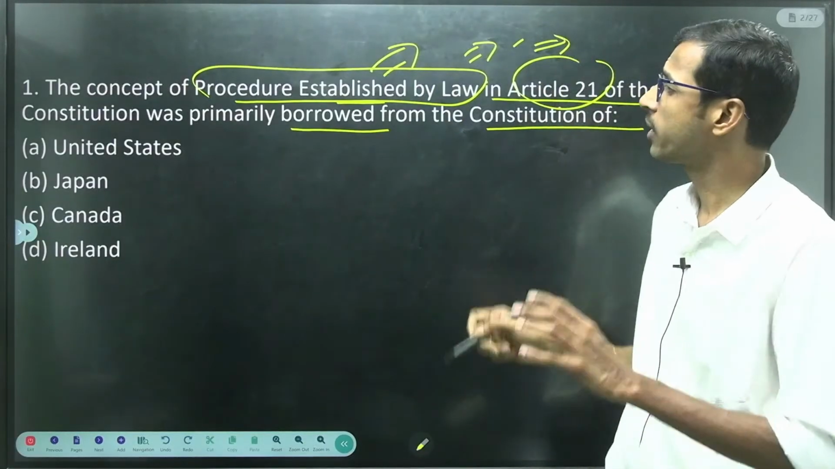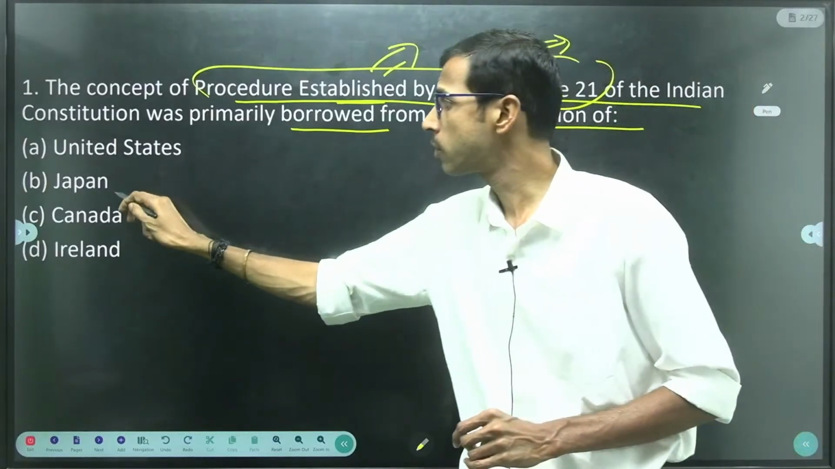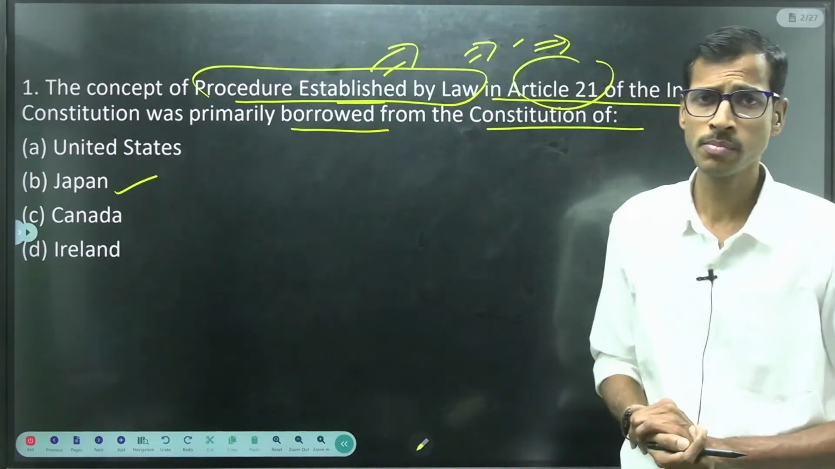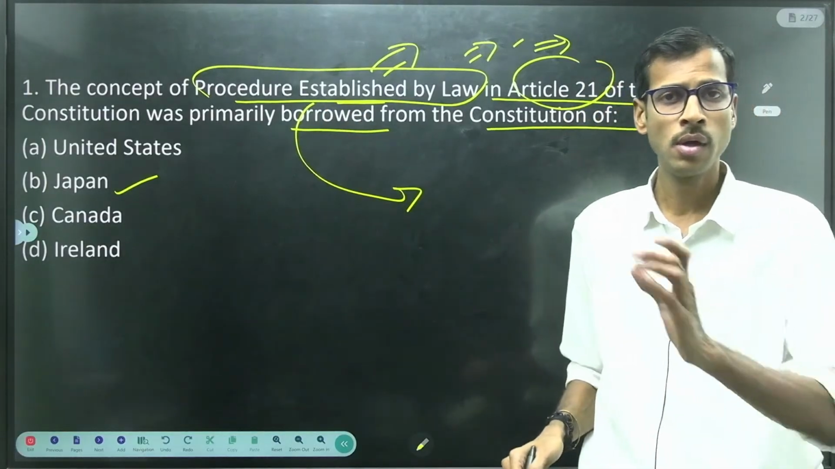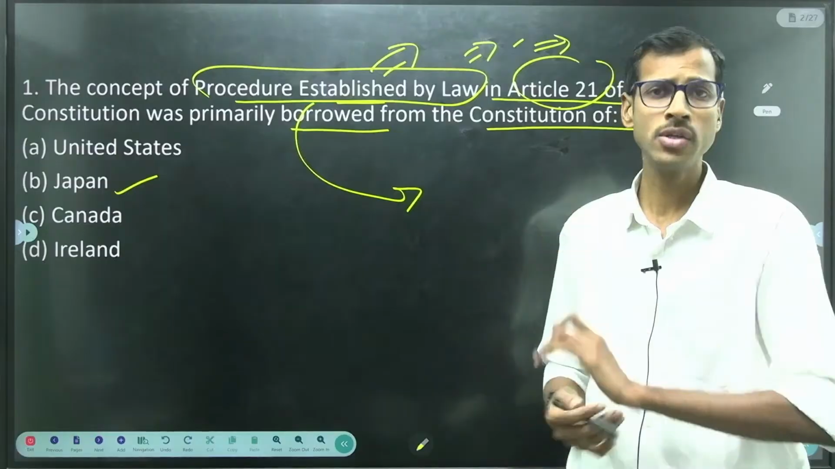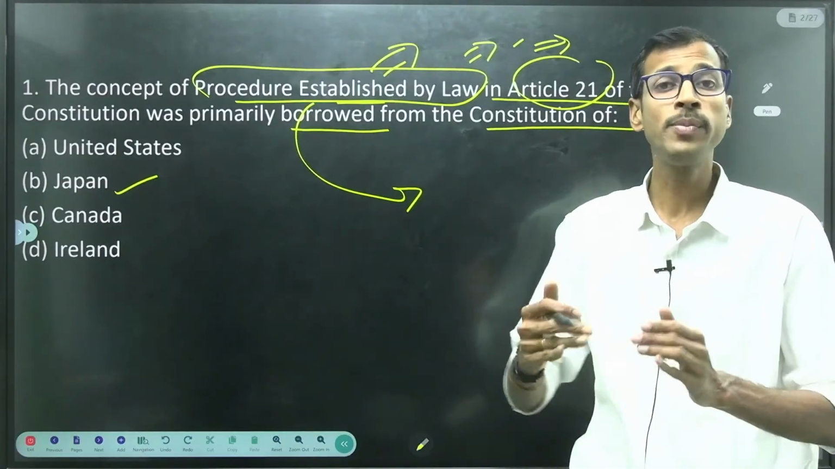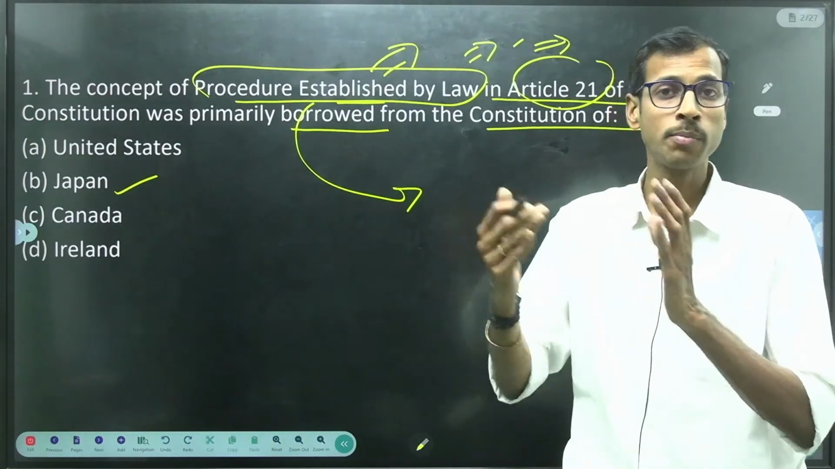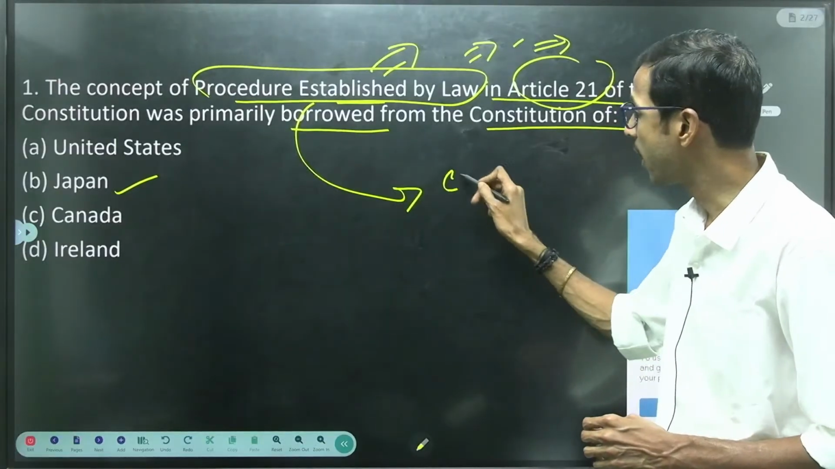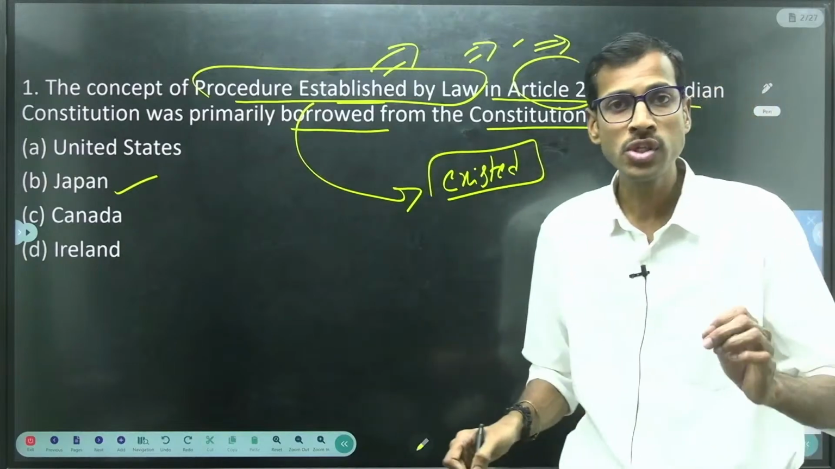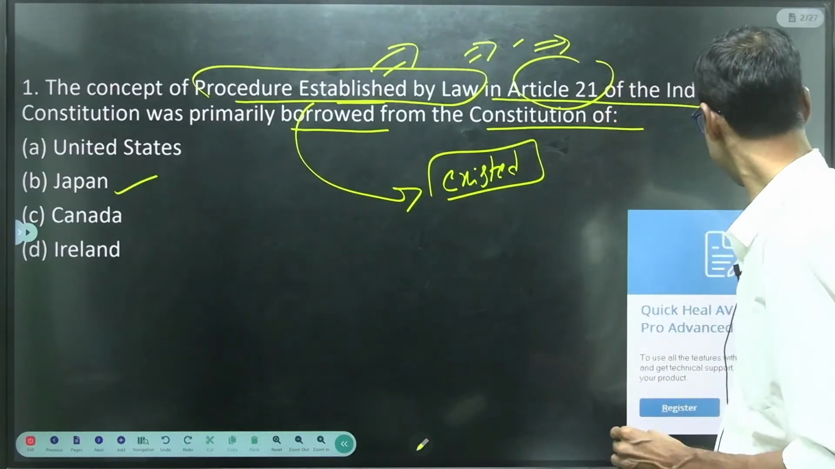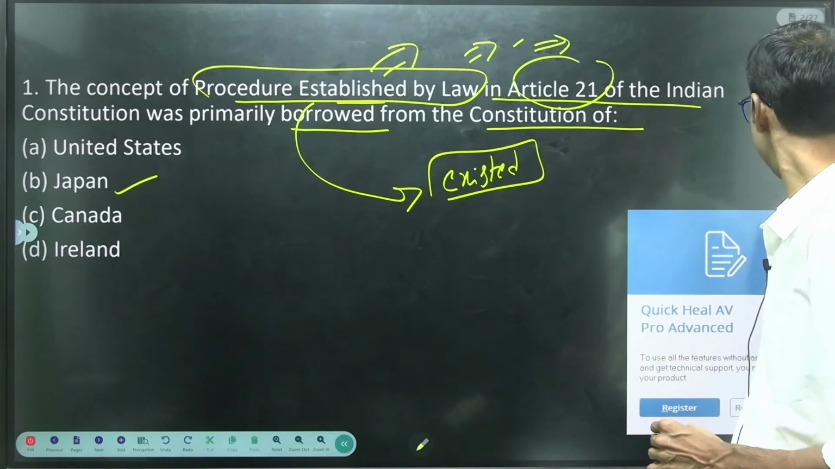is completely taken from the Japan Constitution, right? What does it mean? Procedure established by law means that a person's or an individual's life or liberty could be taken by the law or procedure established. Here, the word existed is very important: an existing procedure in the law, right? So that was taken completely previously, right?